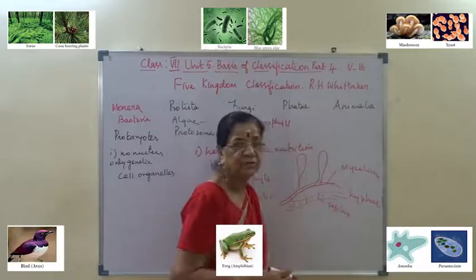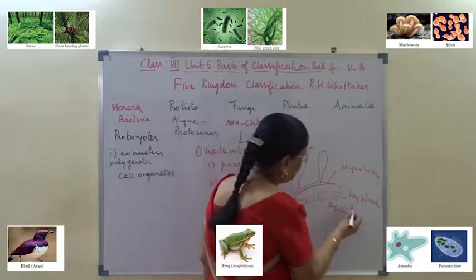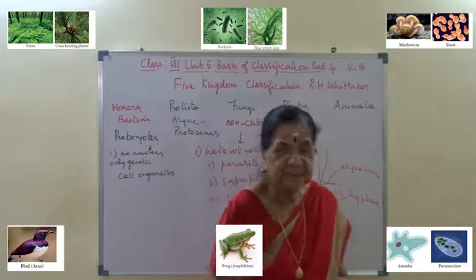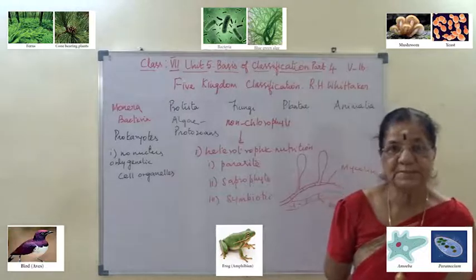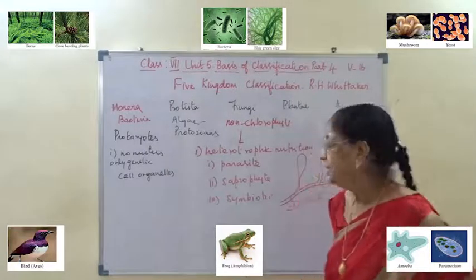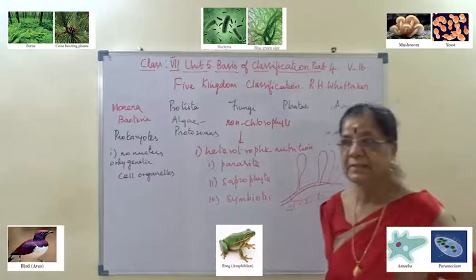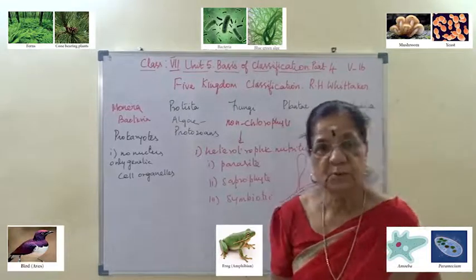If septum or cross wall is present, it is said to be septate mycelium, and if the cross wall or septum is absent, it is said to be non-septate mycelium. I hope you are able to follow this.